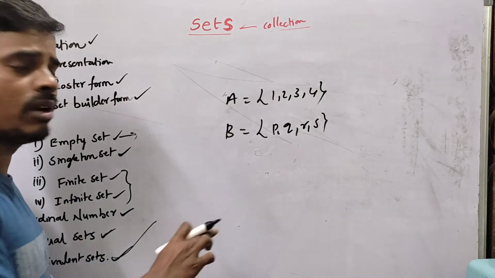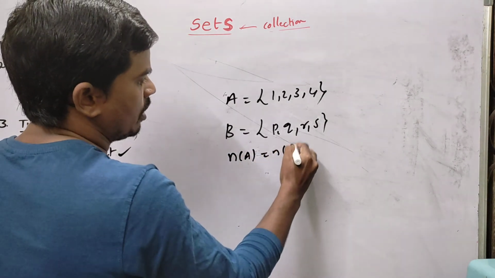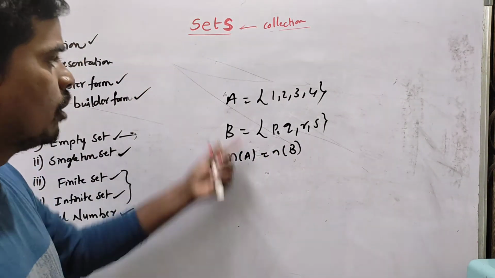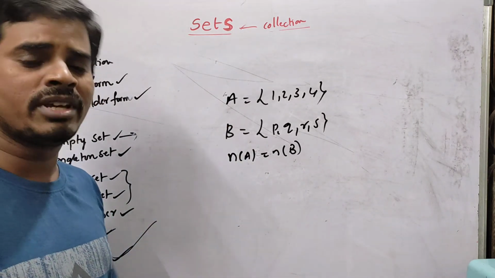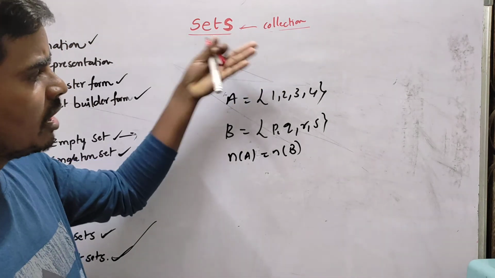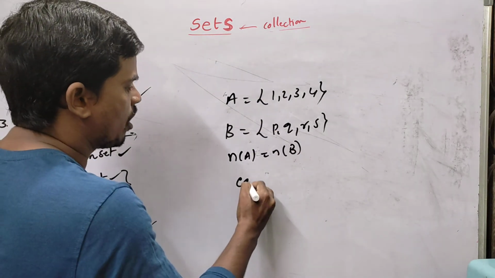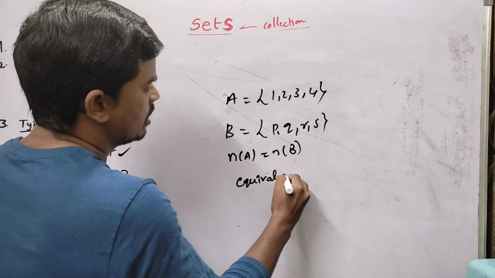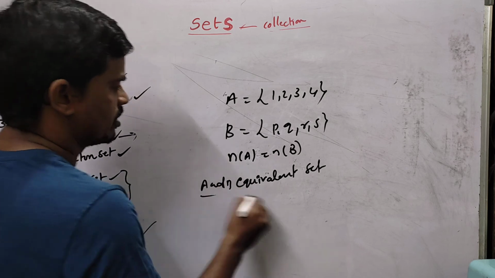So the cardinal number of both sets is the same. n(A) is equal to n(B). Both sets are having the same number of elements. The elements need not be equal, only the number of elements is the same. Then they are said to be equivalent sets. A and B are equivalent sets.